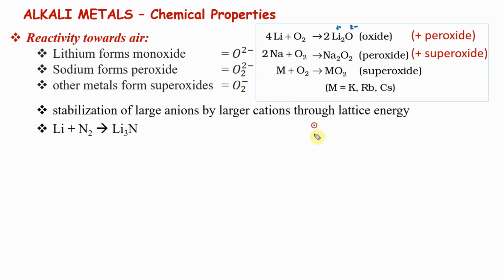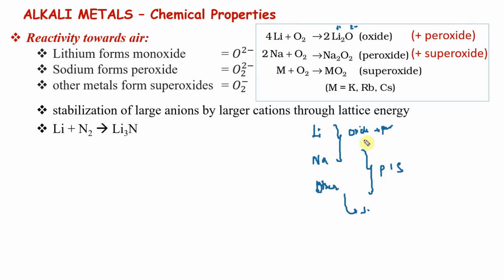So we want to remember this way: lithium, sodium, and let's say others. Lithium and sodium form oxide and peroxide. Sodium and others form peroxide and superoxide. Others form superoxide.